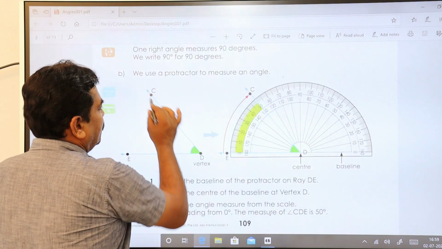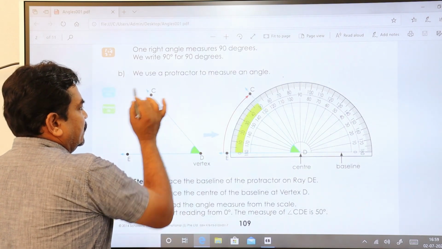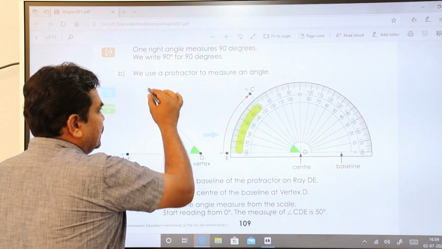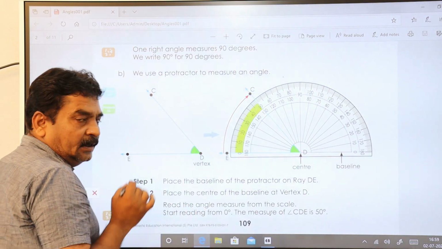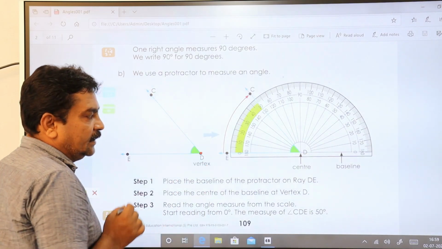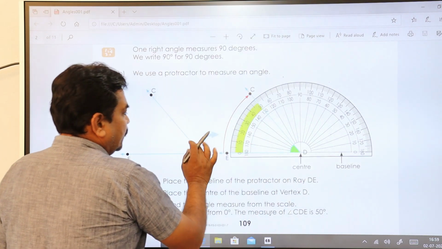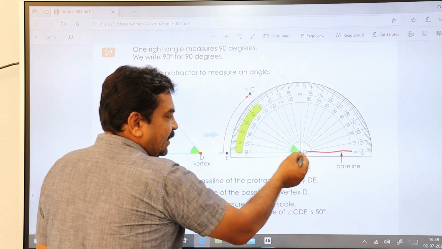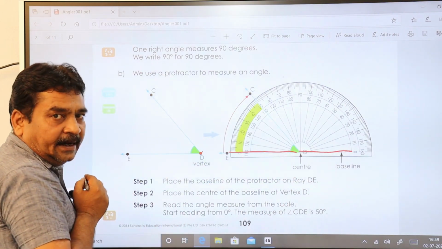This is your angle EDC or CDE. There are two rays. CD is a ray and DE is also a ray having a common point. You call it the vertex. Keep the center of this protractor on the vertex, and match the baseline of the protractor on this ray.